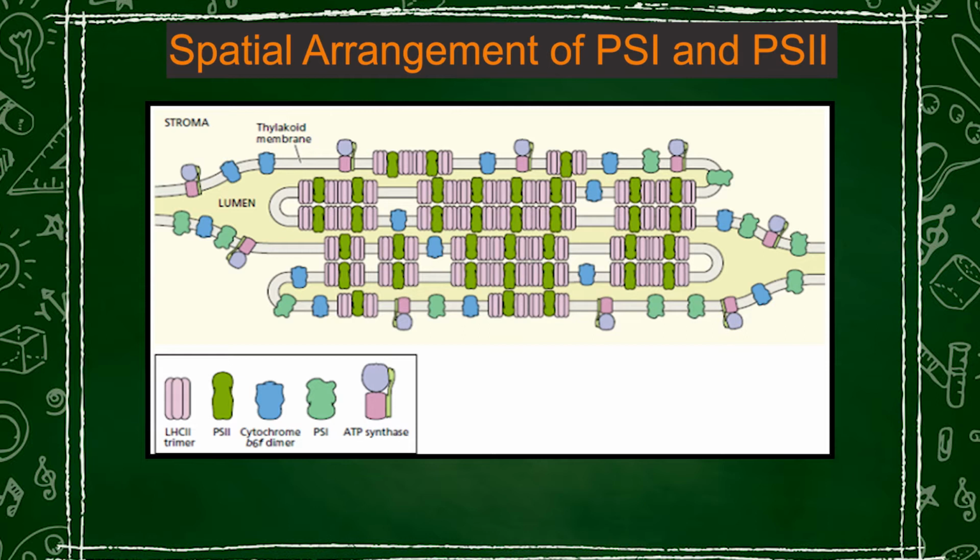And when there is an ATP synthesis, the protons move in the opposite direction, that is from the lumen to the stromal side. And during this movement, the ATP is synthesized from ADP, that is adenosine diphosphate, and Pi, inorganic phosphate, with the help of this ATP synthase enzyme.